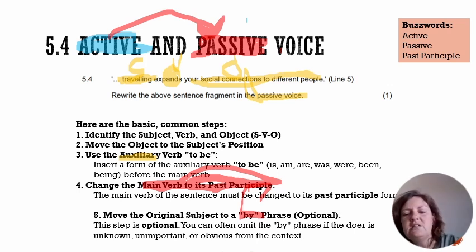Now what, guys, if you didn't know how to change expands to expanded? What do you do? Well, what they've told us to do is we change the main verb to its past participle. And this is the point where I just quickly want to ignore active and passive voice, and I want to go back to what past participles are, because this is something that you can study.